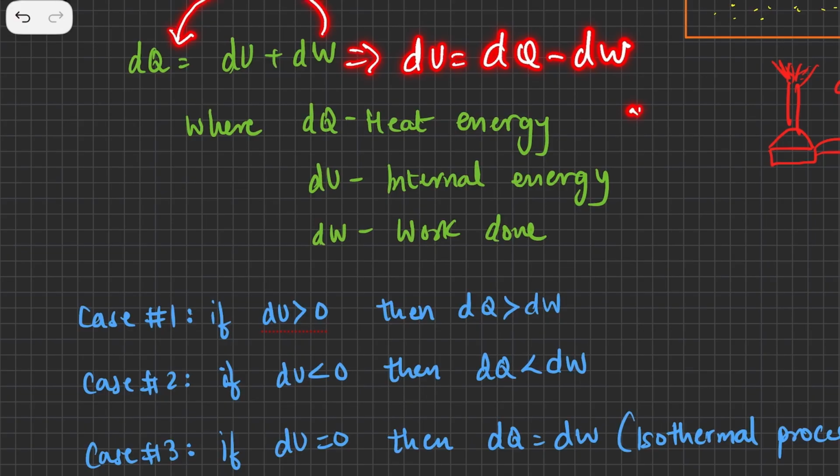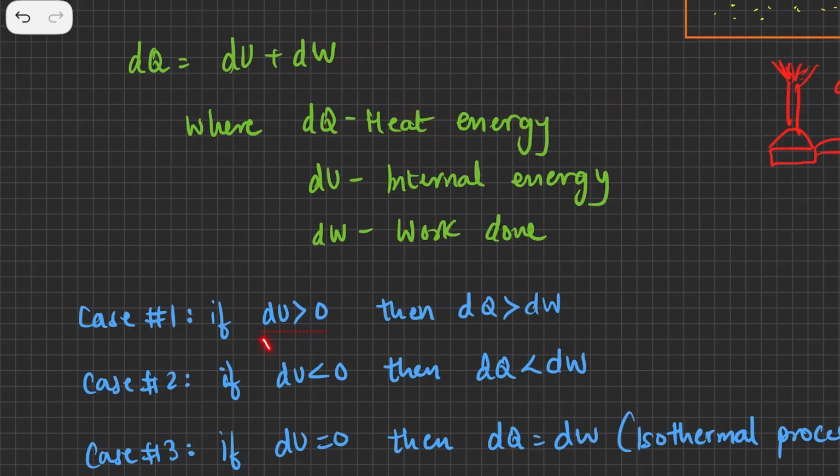Suppose in the first case dU is greater than 0. That means dQ has to be greater and dW has to be smaller. Only then can we get dU as a positive number. So if dU is greater than 0, then dQ would be greater than dW.